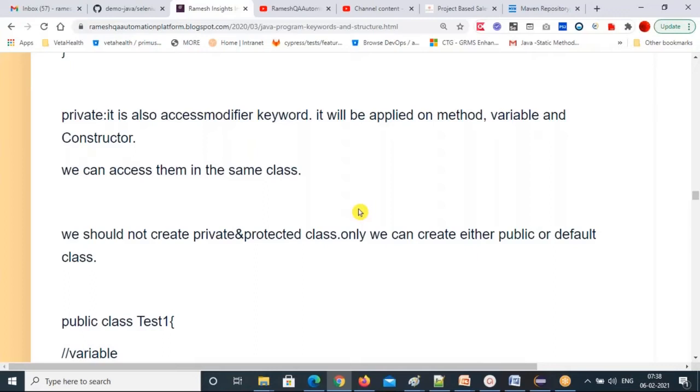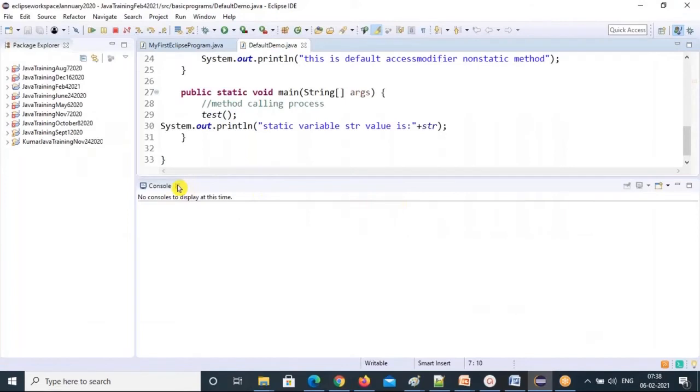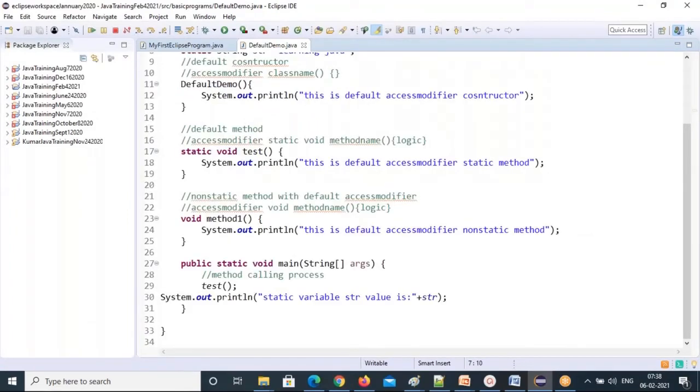But what is the accessibility scope for private? Within the same class. If you are not able to see a particular method outside the class, that means the scope for that is restricted by the private keyword. That's what private means. So let's create private members. But your class can be either public or default. So a class we cannot create private and protected.